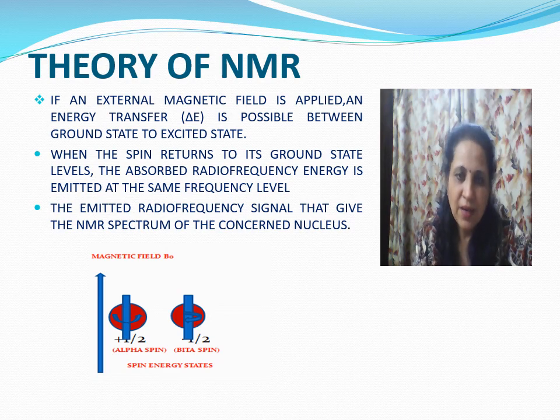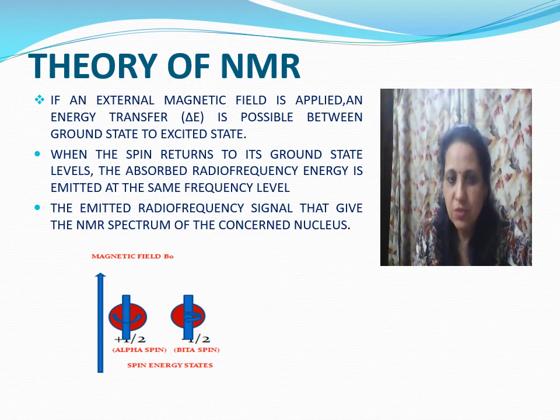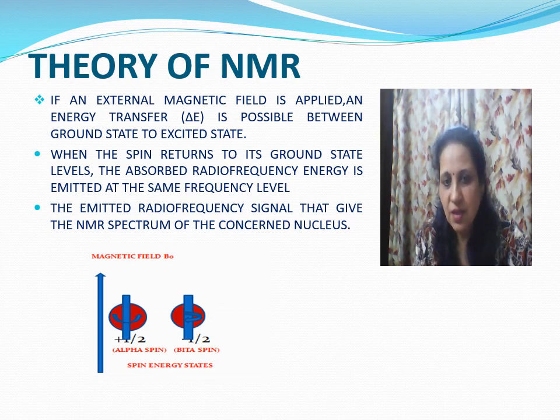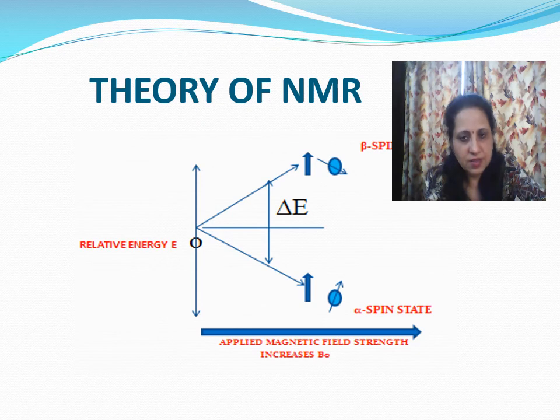If an external magnetic field is applied, energy transfer is possible between ground state and excited state. When the spin returns to its ground state level, the absorbed radio frequency energy is emitted at the same frequency. The emitted radio frequency signals give the NMR spectrum of the concerned nucleus. It is the energy level diagram: the higher energy state, that is the beta spin state, and the lower energy state, that is the alpha spin state.